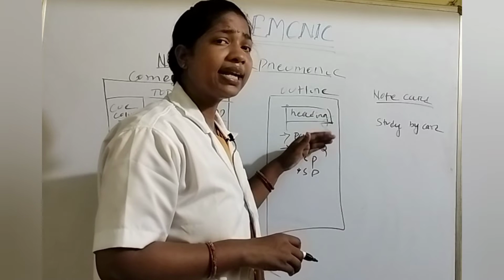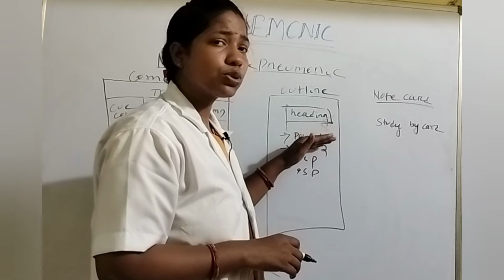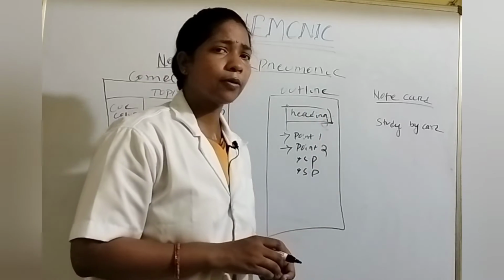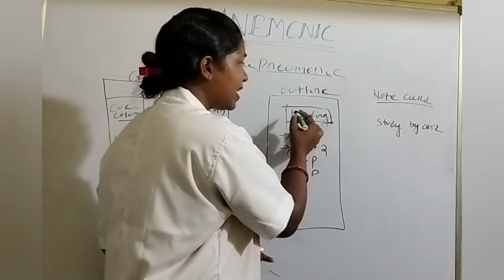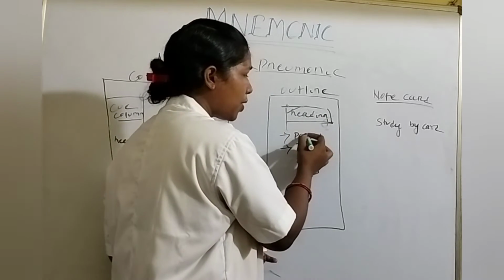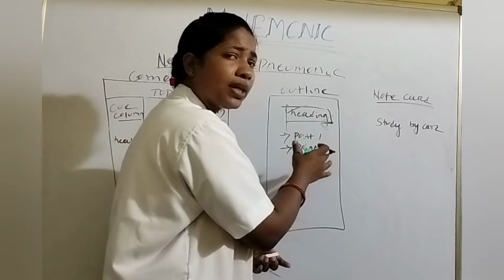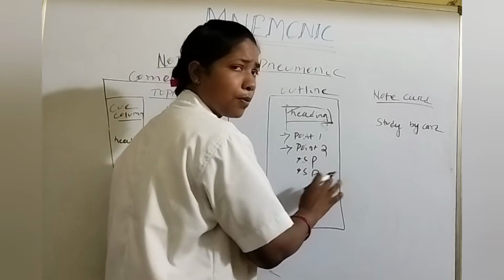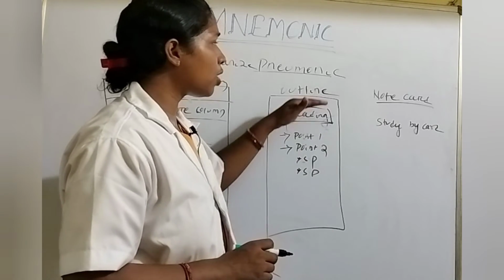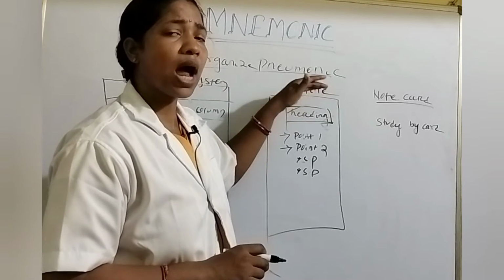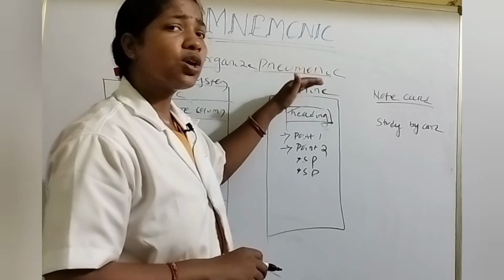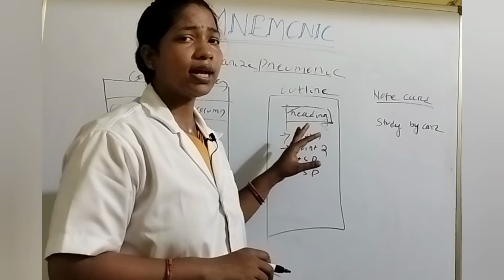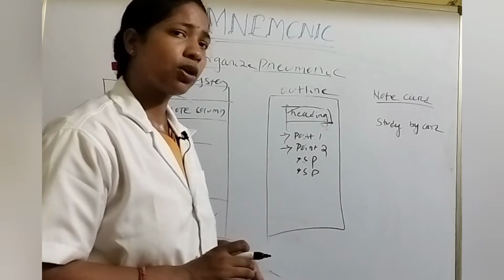Here you should not write detail about a topic. Only you should write some hints. So that is called the outline method of note making. Here the example is present. Here my heading is present. Then point 1, point 2. If in point 2 there is some sub point, then you should write it under that point. Okay, so that is the example of the outline method of note making. So outline method of note making means you should write only the headings of a topic. You should not write detail about a topic.